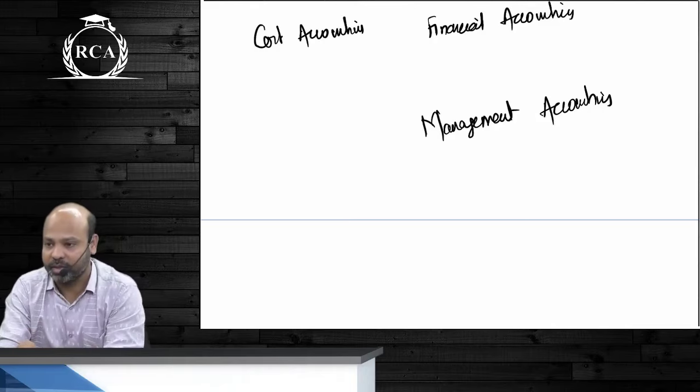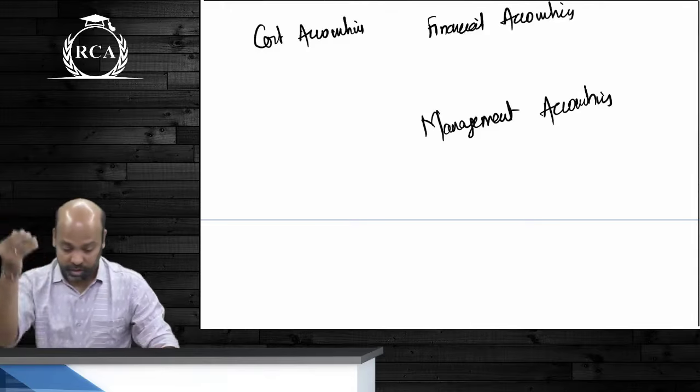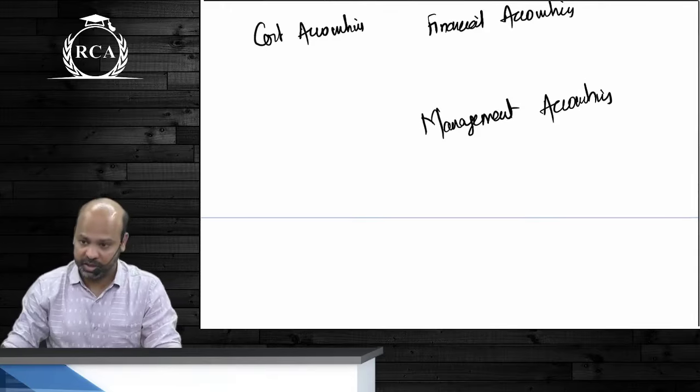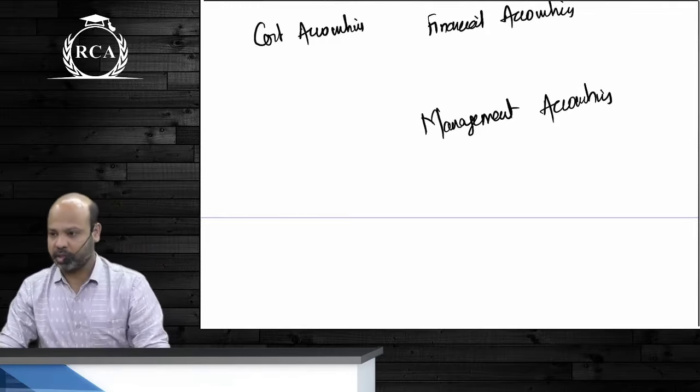Are we clear about this? Any doubt in this, guys? समझ में आ गया ये part? So understood all the three branches, guys, of accounting. You have cost accounting, you have financial accounting, and management accounting.